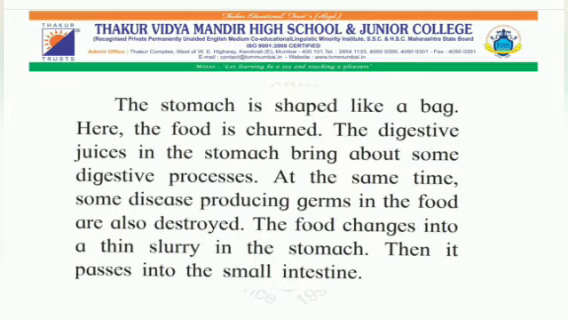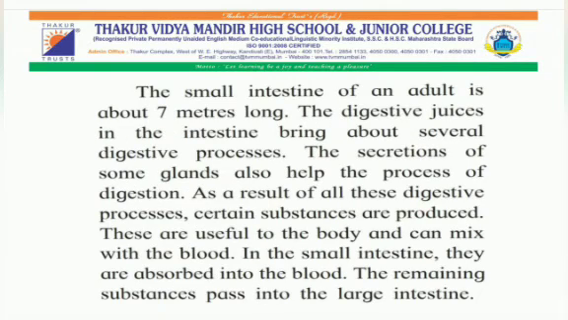Then it passes into the small intestine. The small intestine of an adult is about 7 meters long. The digestive juice in the intestine brings about several digestive processes. The secretion of some glands also helps the process of digestion. As a result of all these digestive processes, certain substances are produced. These are useful to the body and can mix with the blood. In the small intestine, they are absorbed into the blood. The remaining substances pass into the large intestine.